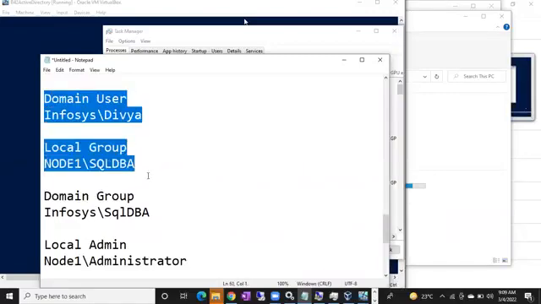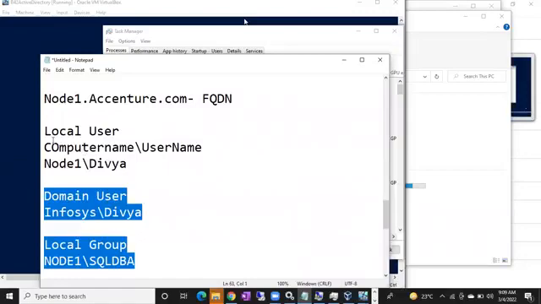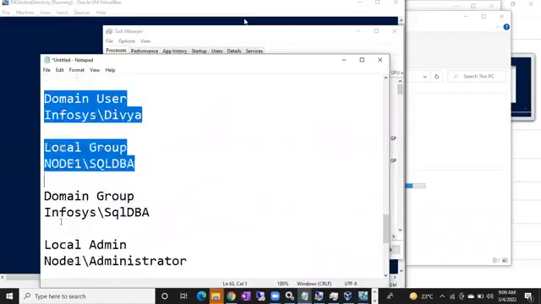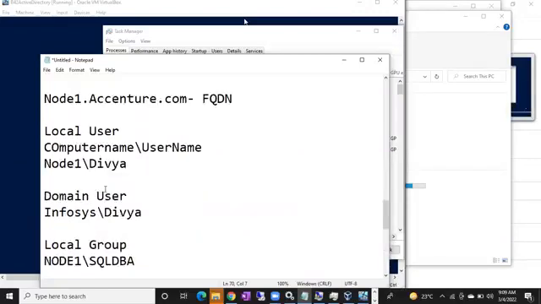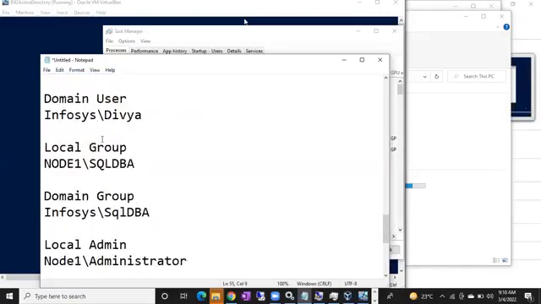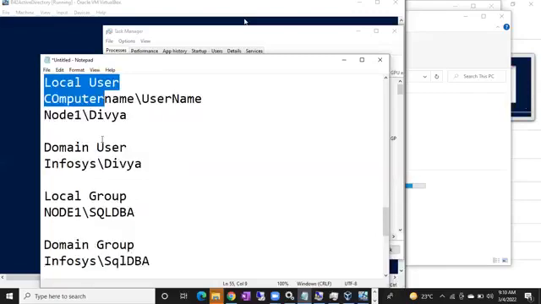Domain name, domain user, domain group, local user, local group, local admin, domain admin. Simply, local means your computer name, domain means your domain name, guys. If it is a user, computer name slash username. If it is a group, computer name slash group name. If it is an admin, computer name slash administrator. If it is a domain user, domain name slash user, domain name slash group name, domain name slash administrator, guys. Any questions here, please let me know.